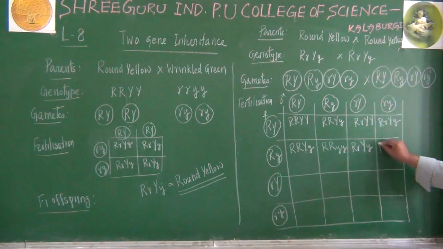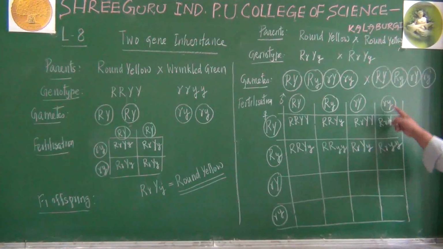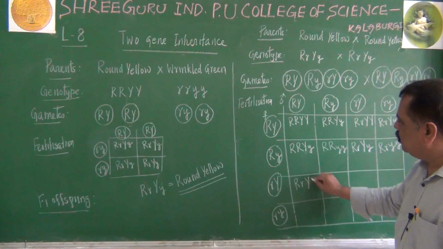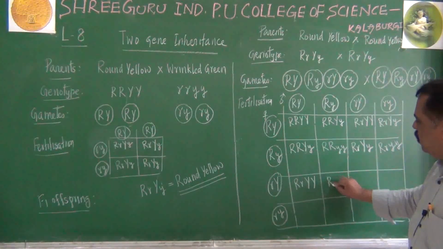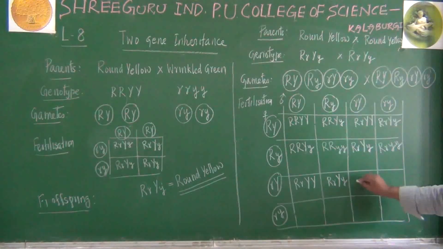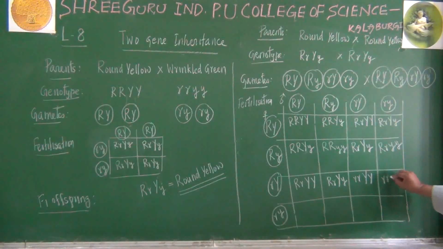Here if you see, capital R, small y, we are able to get here. Capital R, capital Y, capital R, capital Y, small y. And here if you see small r, capital Y, here small r, capital Y, small y.